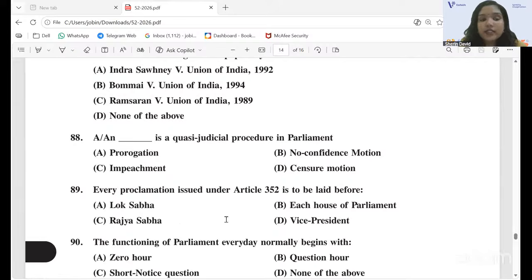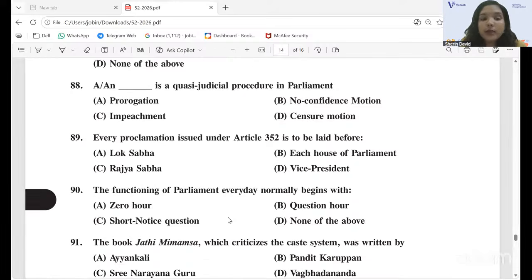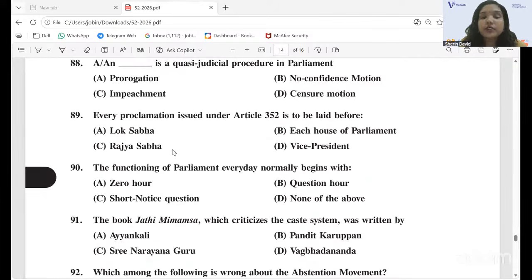And the 89th question, every proclamation issued under Article 352 is to be laid before. The correct answer is option B, each House of Parliament. So it's also a very much discussed question. Article 352 points to national emergency. So the national emergency proclamation is laid before each House of Parliament. So the correct answer is option B, each House of Parliament.